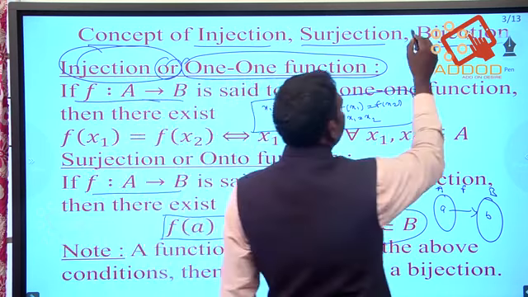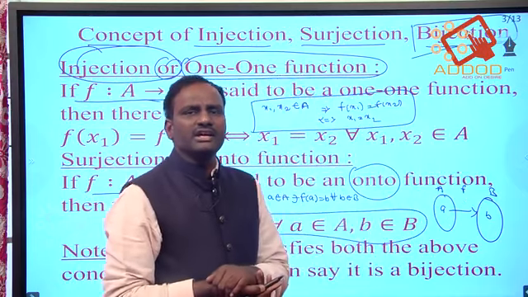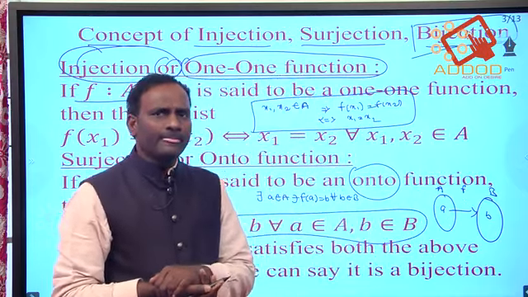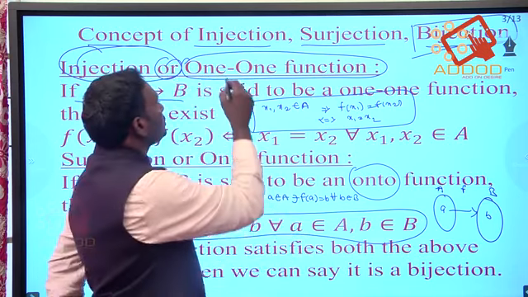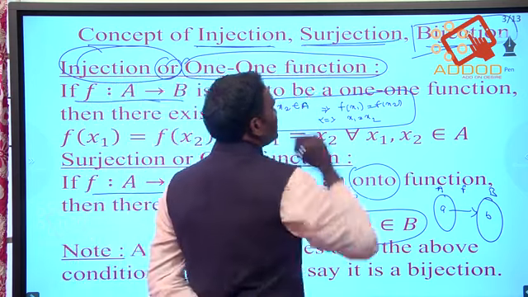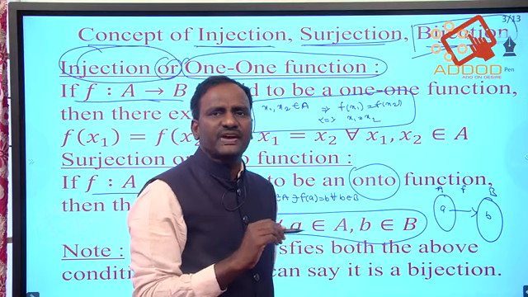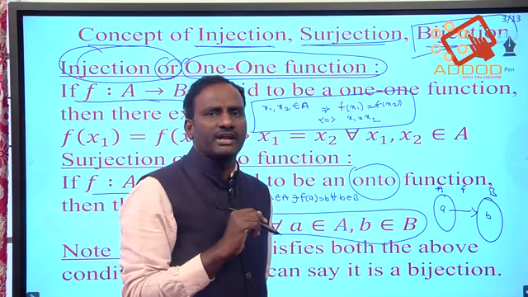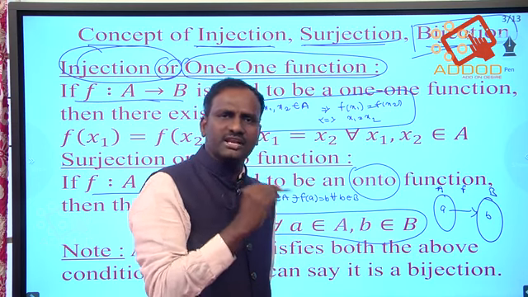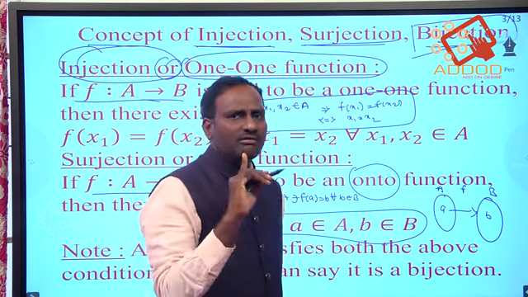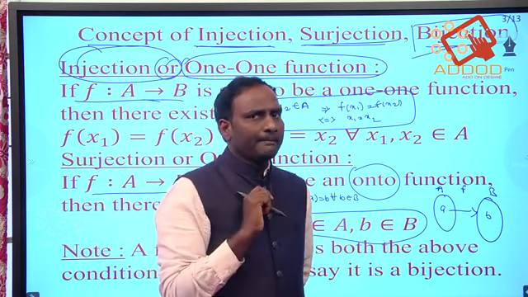Next coming here, bijection. A function f mapping from A to B is said to be a bijection if it satisfies both injection and surjection. That is, if it satisfies 1-1 and onto properties, then we can say that the function is a bijection. These three definitions are most important: one is injection, second is surjection, and the third is bijection.